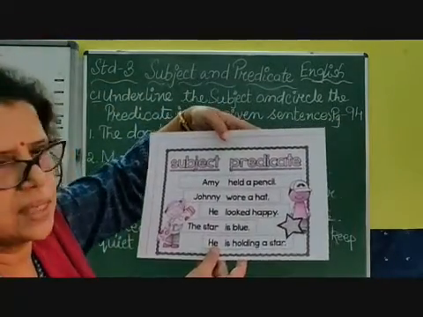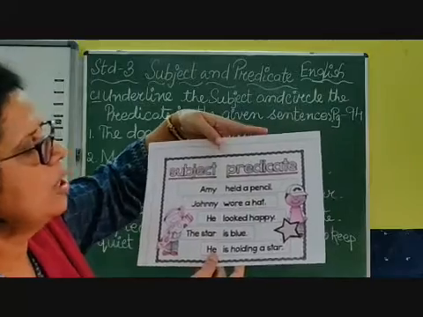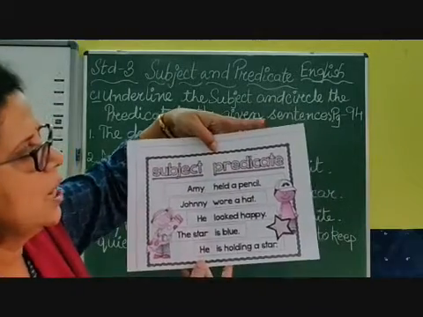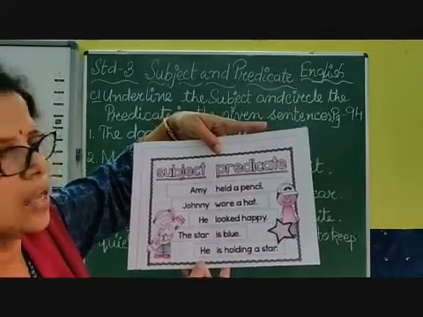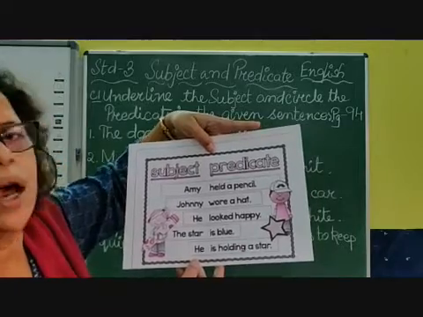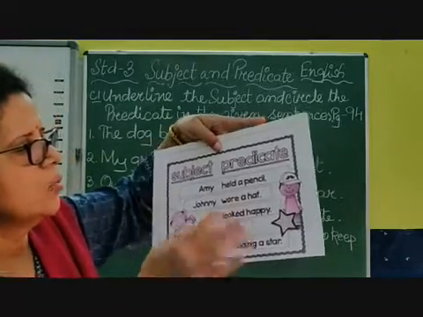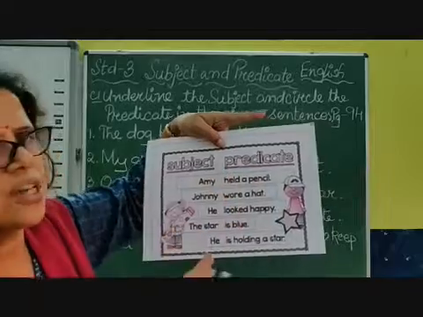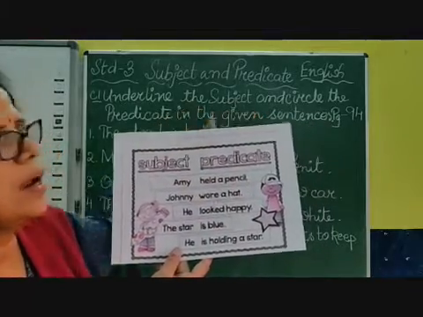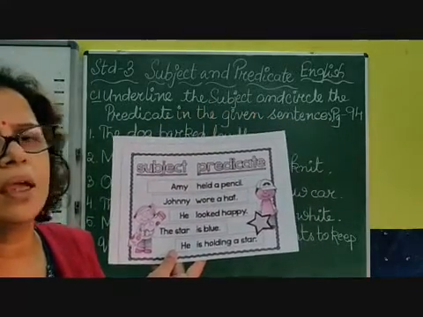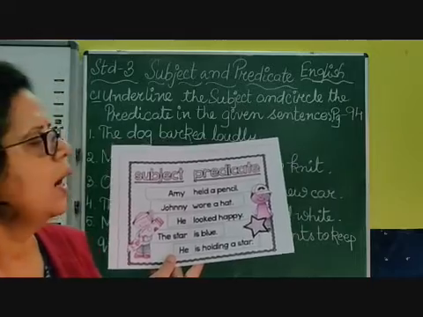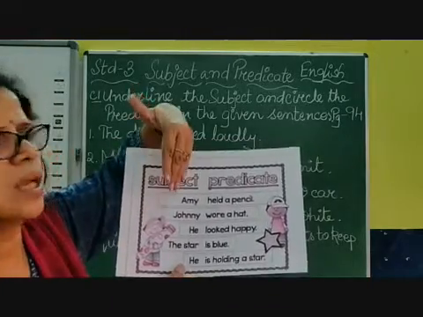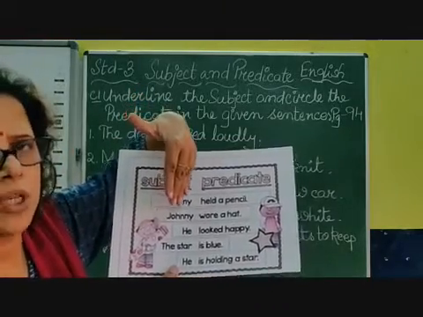Amy held a pencil. Johnny wore a hat. He looked happy. The star is blue. He is holding a star. Okay, so there are a few sentences. Now in the first sentence, Amy held a pencil. Now Amy is a girl, and she is the subject of this sentence.